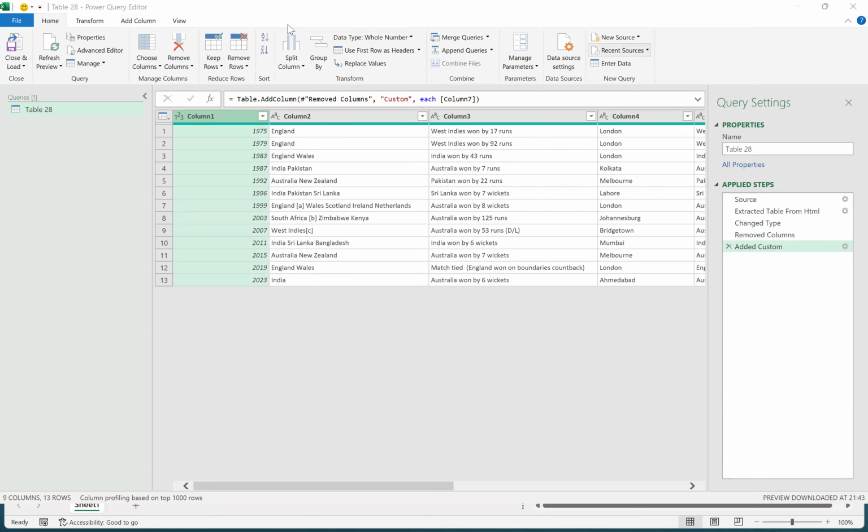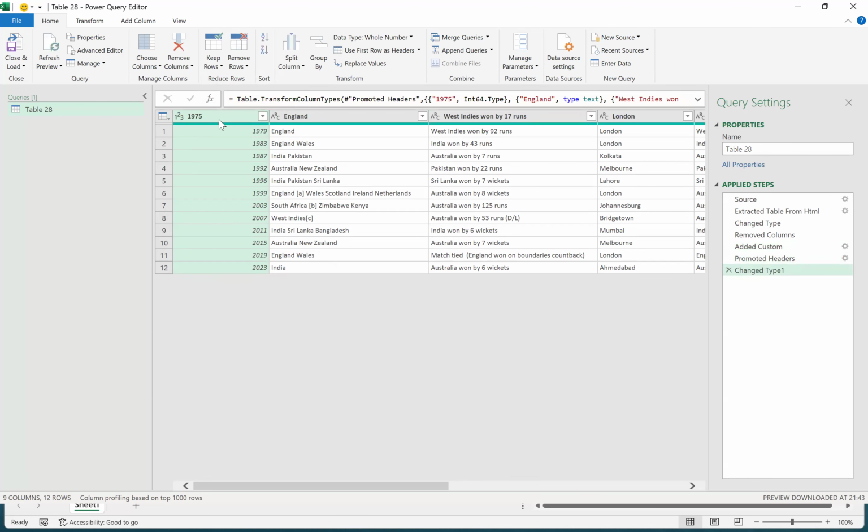This is Power Query. Generally, I'm showing basic examples here. Like this, we can deep dive into real-time scenarios. Keep all the rows, keep top rows, keep bottom rows, keep range of rows. Everything is fine. But now, instead of Column 1, Column 2, Column 3, I want to rename these. How can I rename them? Use first row as headers.